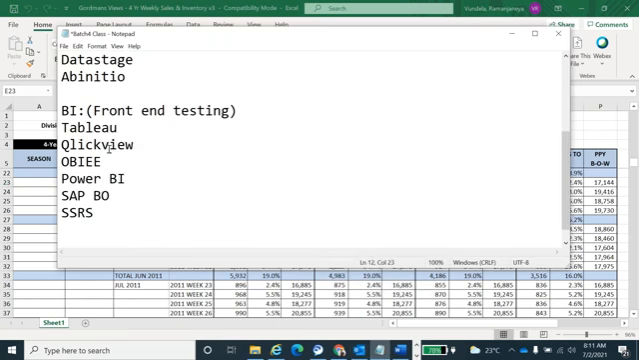So these reports are accessed by the end users, the business, the vendors. They are going to access these reports. That's why we call BI testing front end testing.